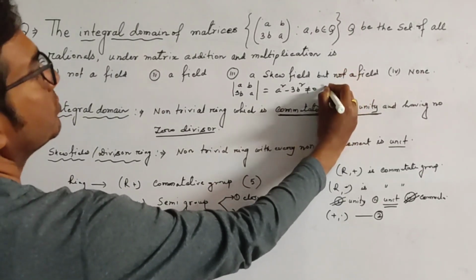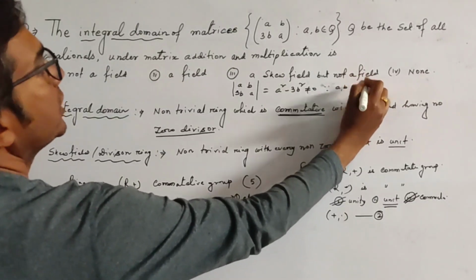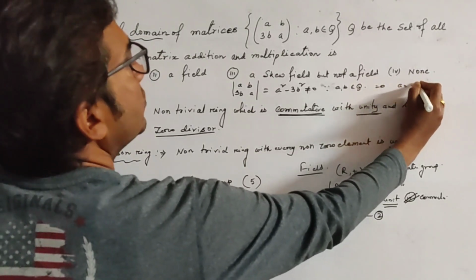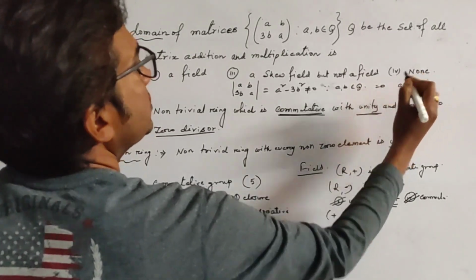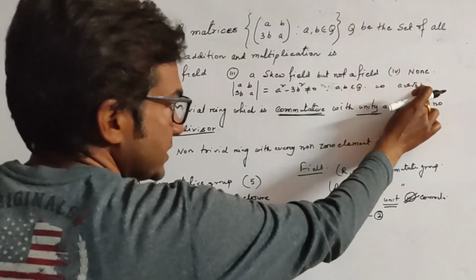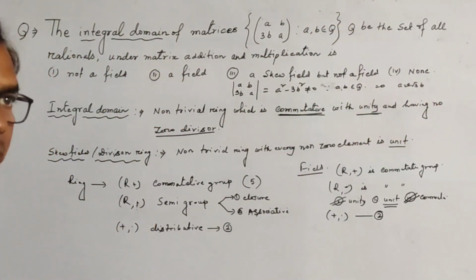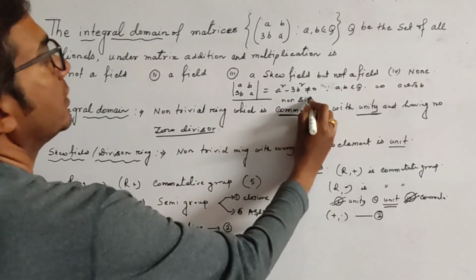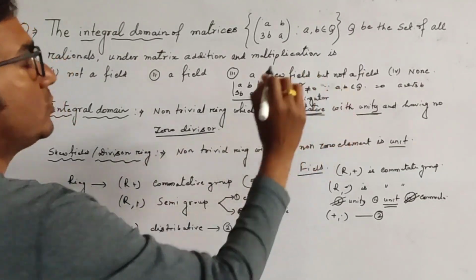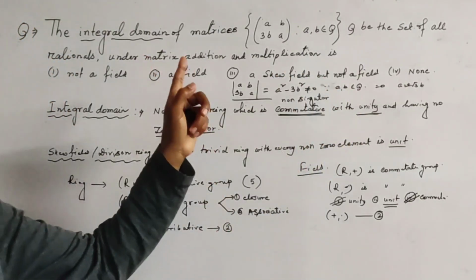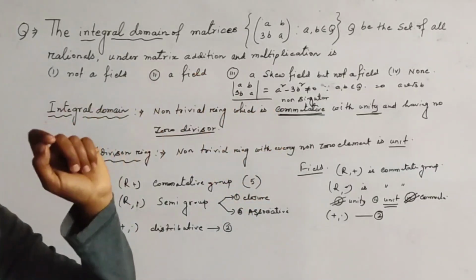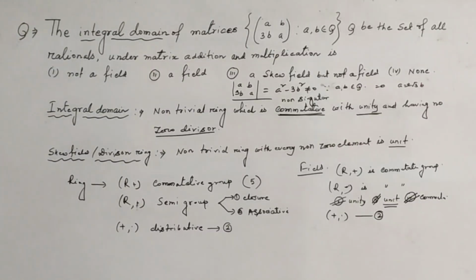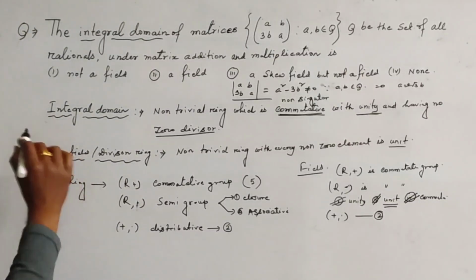This is not equal to 0, because A, B belongs to Q. If this is equal to 0, then we get A equal to plus minus root 3 into B. So if B is rational, then A must be irrational. Okay, so this is non-singular. And we know that every non-singular matrix is invertible, so the unit exists. Every non-zero element is a unit. So we prove this is a skew field.